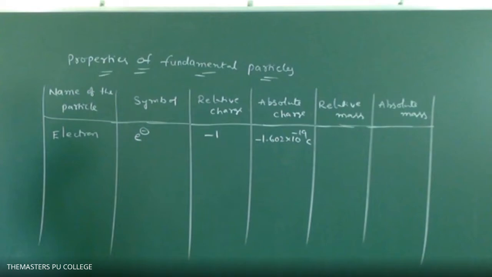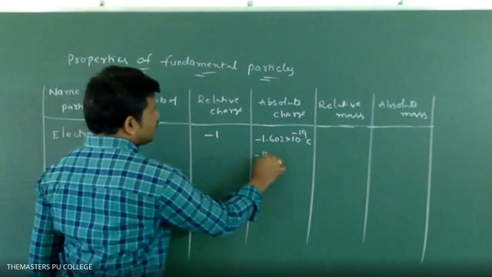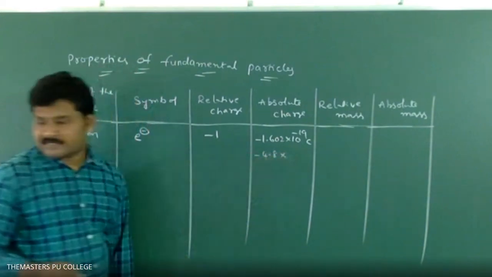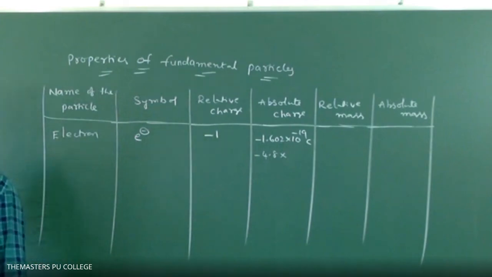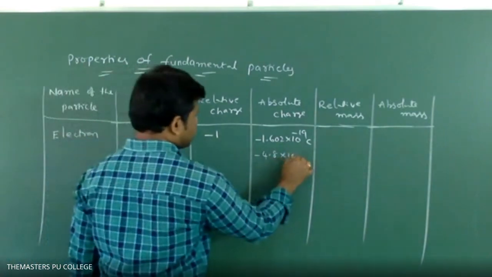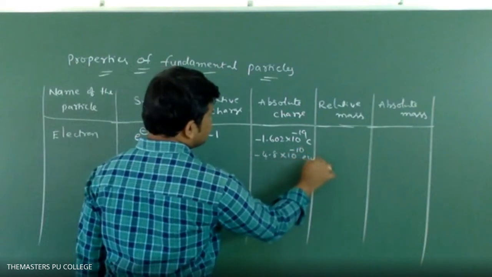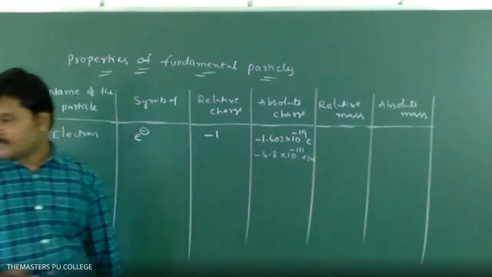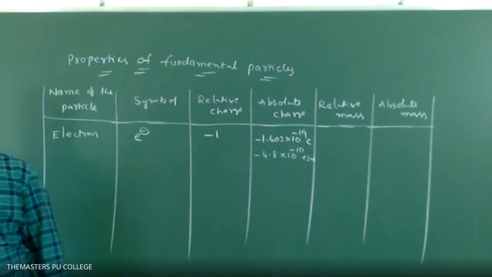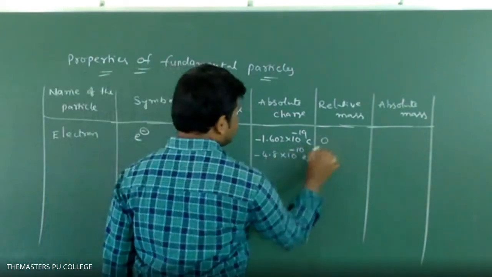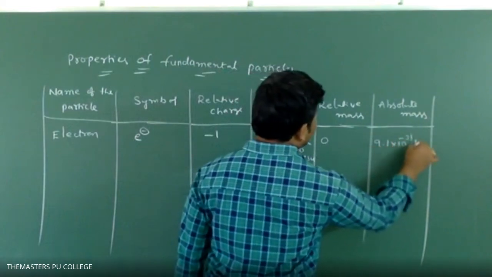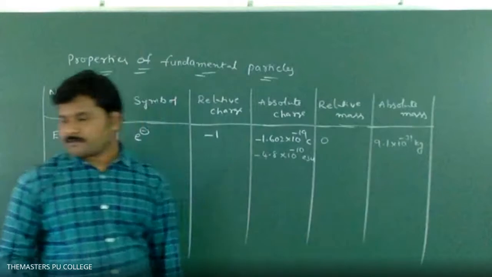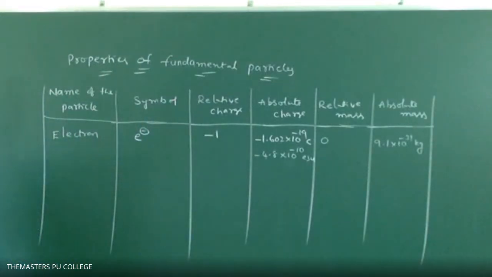Or minus 4.8 into 10 power minus 10 ESU. ESU means electrostatic unit. Relative mass is 0. Absolute mass is 9.1 into 10 power minus 31 kg.